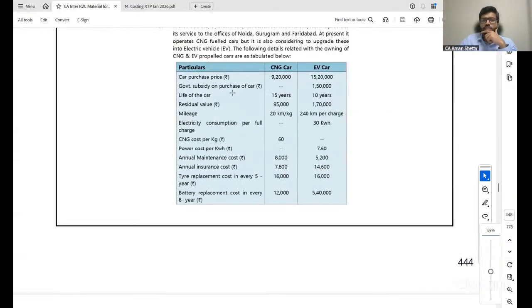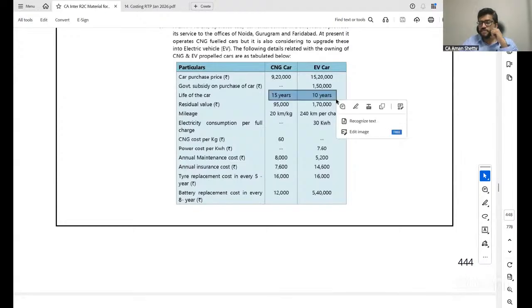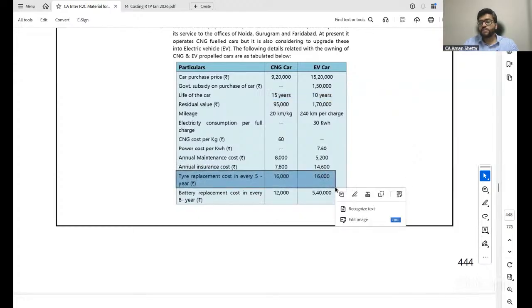Look at this, all of you. So, life of the car, they've given 15 years and 10 years. Clear? 15 years and 10 years. Residual value is given. Okay, all this doesn't matter. What is important is replacement cost. Tire replacement cost is every 5 years. All of you concentrate now. Tire replacement every 5 years. 15 years is the lifespan. Understood? 15 years is the lifetime.